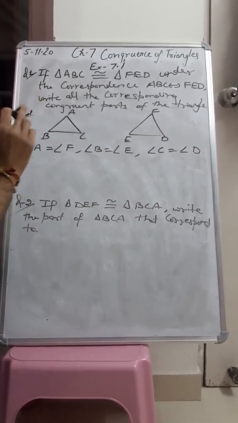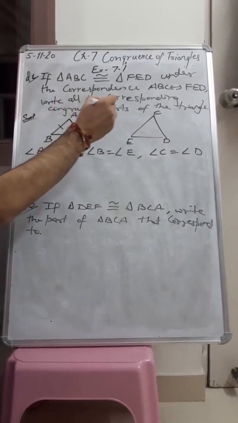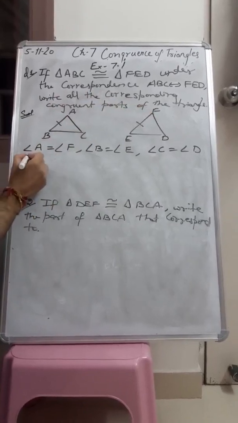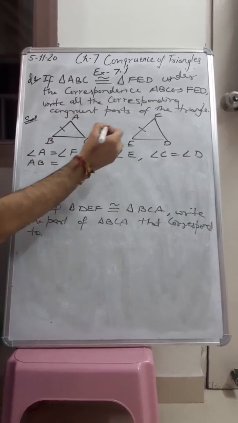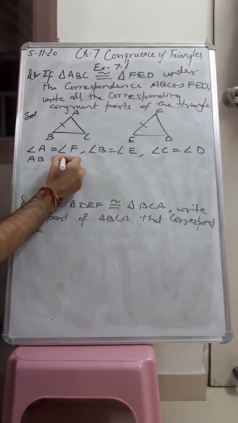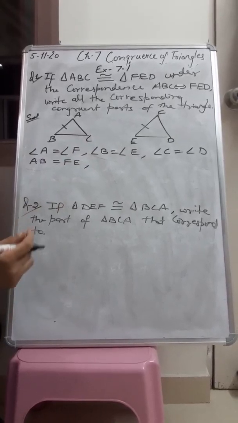Now the turn is of sides. That means this side AB is congruent to FE. This is your first congruent side.